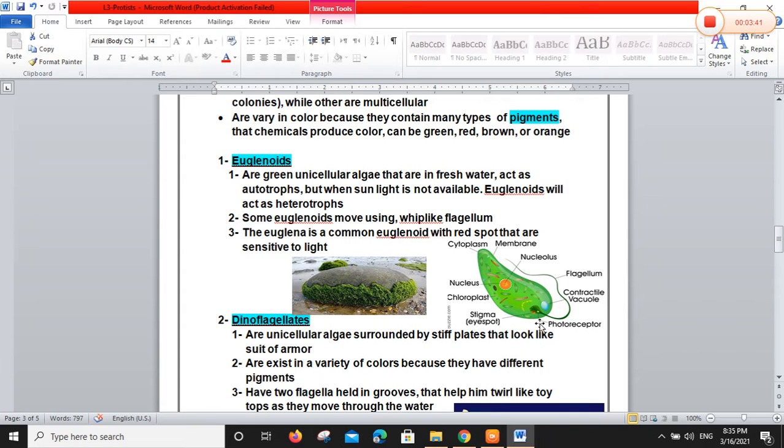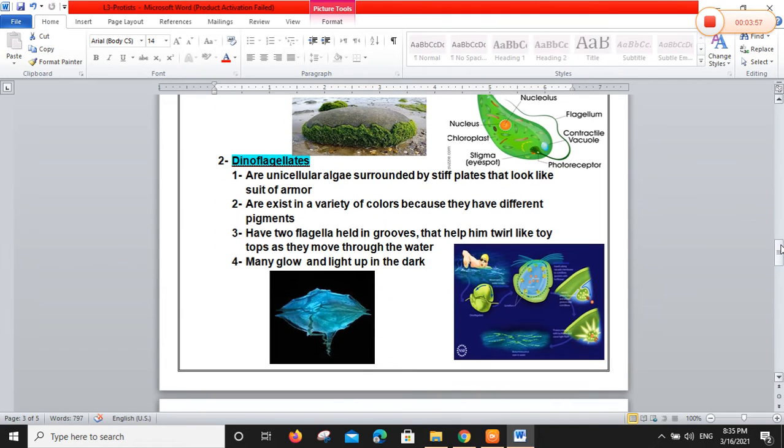This is number one, euglenoids of algae, which are unicellular. Second group, dinoflagellates, also unicellular algae. Yes, but the structure of dinoflagellates, look, is surrounded by stiff plates that look like a suit of armor.